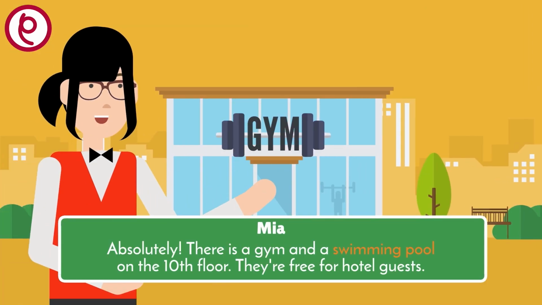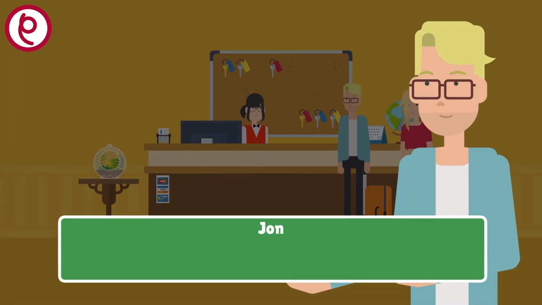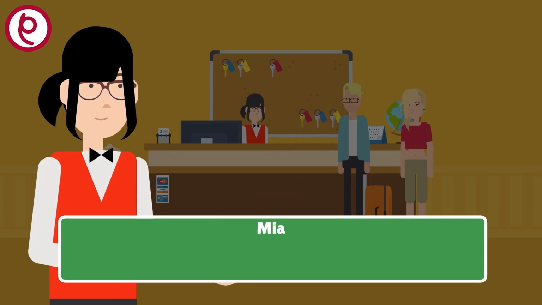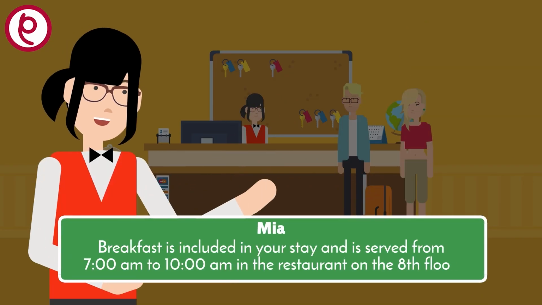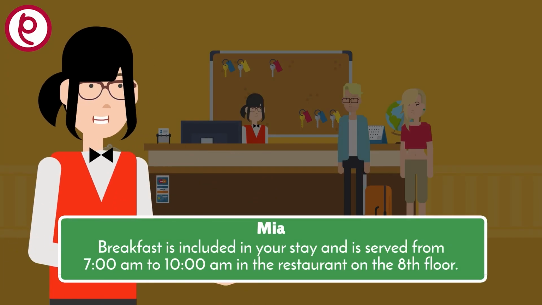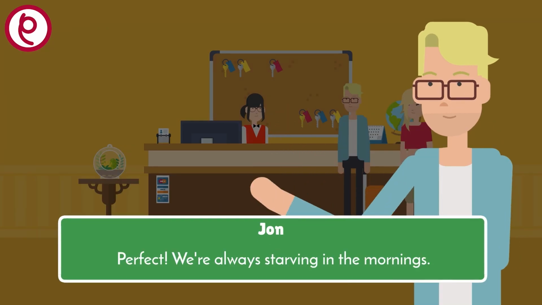Absolutely. There is a gym and a swimming pool on the 10th floor. They're free for hotel guests. That sounds great. We'll definitely check them out. Breakfast is included in your stay and is served from 7 o'clock a.m. to 10 o'clock a.m. in the restaurant on the 8th floor. Perfect. We're always starving in the mornings.